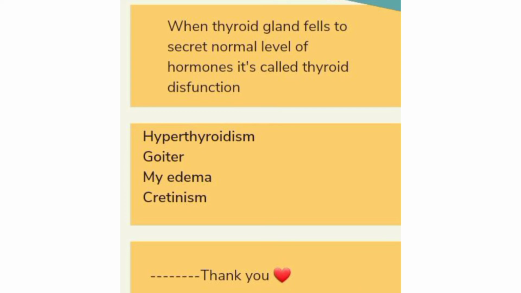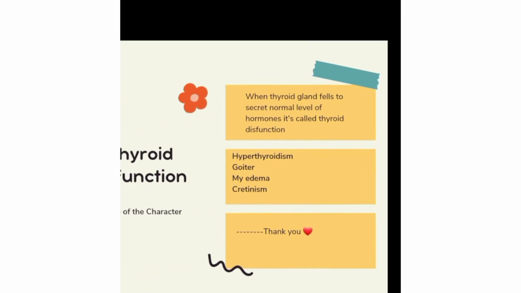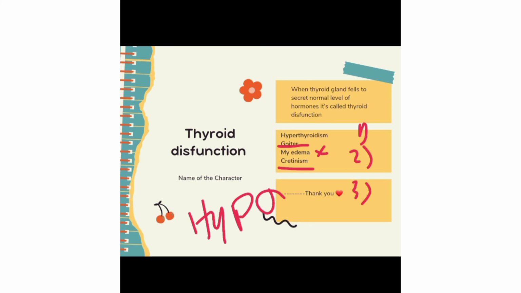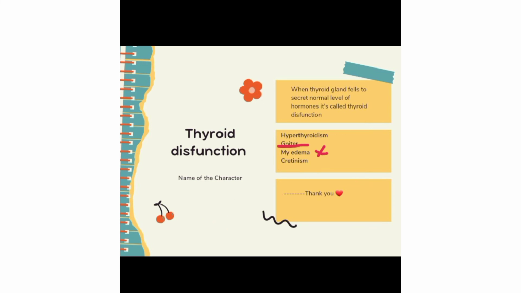And what are the dysfunctions? The first one is hyperthyroidism, when the thyroid secretion is in a very high amount. Goiter, myxedema, cretinism, and another one that is hypothyroidism, when the thyroid secretion is a very little amount. Hyperthyroidism, goiter, myxedema, cretinism, and hypothyroidism. These 5.